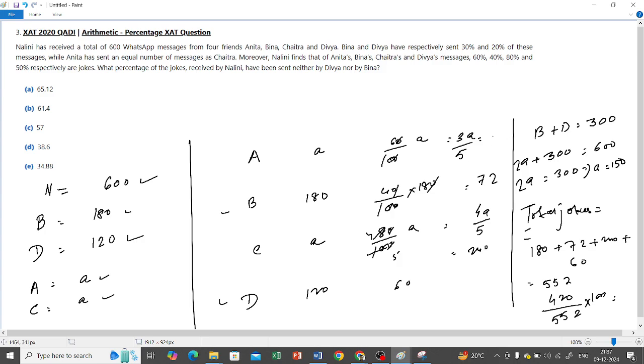So this one becomes 5 3s are 15, 90. This one, 5 3s are 15, 120.